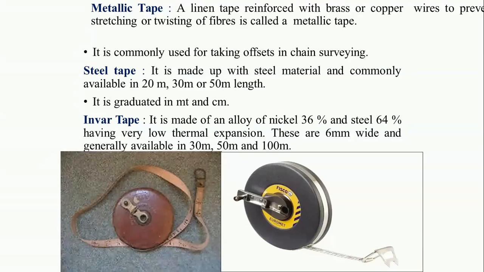The next one is Invar tape. It is made up of an alloy of nickel 36% and steel 64%, having very low thermal expansion. These are 6 mm wide and generally available in 30 meter, 50 meter and 100 meter lengths. Some images displayed here show examples of tapes. We mostly use this type of tape for performing chain surveying for determination of linear measurements.